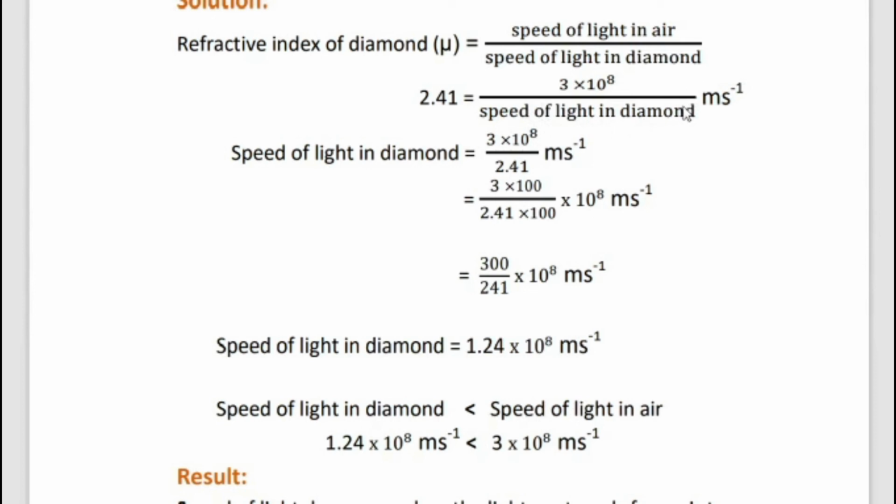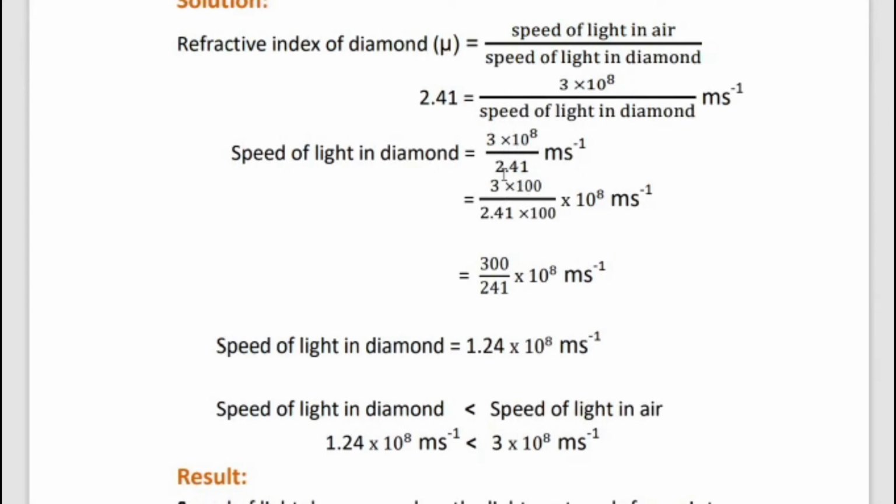We want to calculate the speed of light in diamond, so this one goes to the left side. So speed of light in diamond is equal to 3 × 10^8 m s^-1 divided by 2.41.